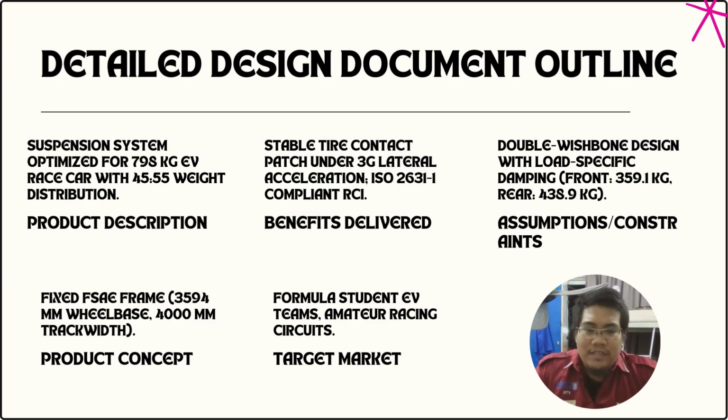Okay, next is for the detailed design document outline based on chapter 2 slide. So we have the product description: suspension system optimized for a 789 kg electric car with 45 to 55 weight distribution. For benefit, deliver stable tire contact patch under 3G lateral acceleration. For assumptions and constraints, double wishbone design with load specific damping, 359 kg and 438.9 kg. For product concept, fixed SAE frame, 3,544 wheelbase, 4,000 mm track width. And for target market, Formula Student teams and amateur racing circuits.